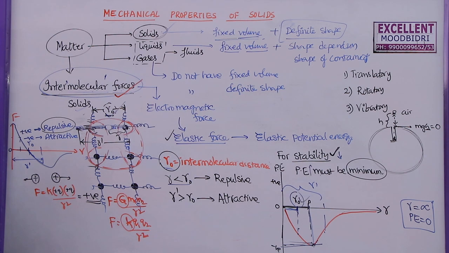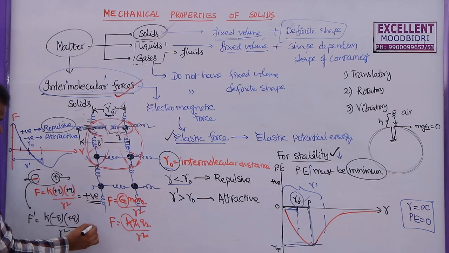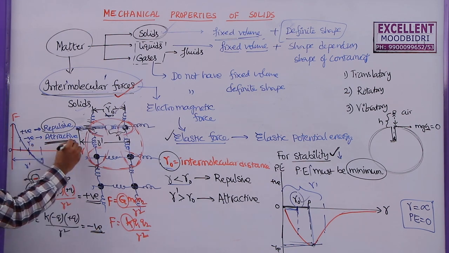Now, if one of the charges is made negative, let us say this is negative, what is the force between these two? This F dash is going to be k into minus q into plus q by r square. So, what is the force here? Plus into minus will be negative. So, negative force means this is always attractive.